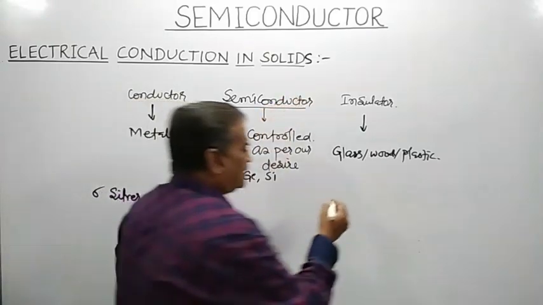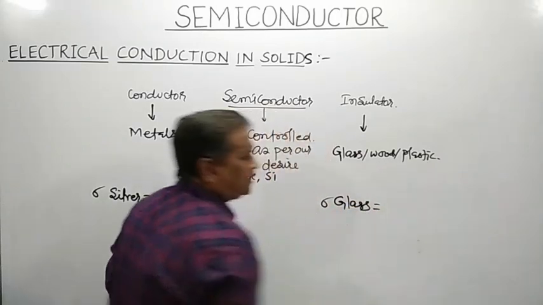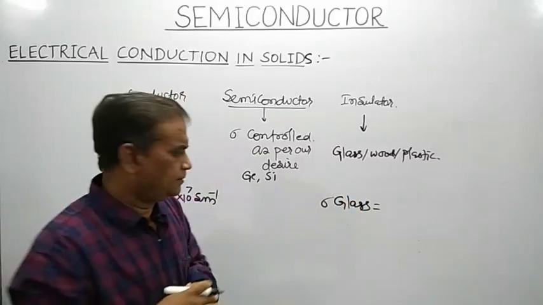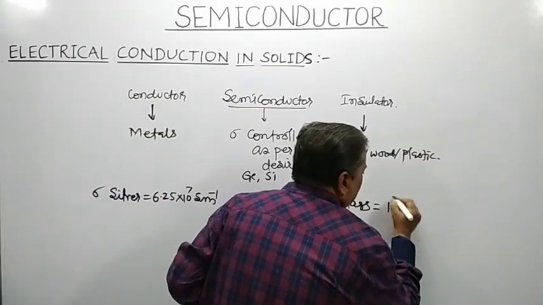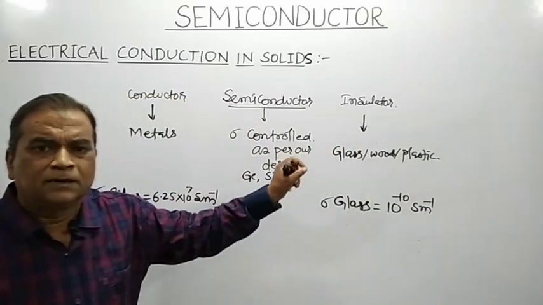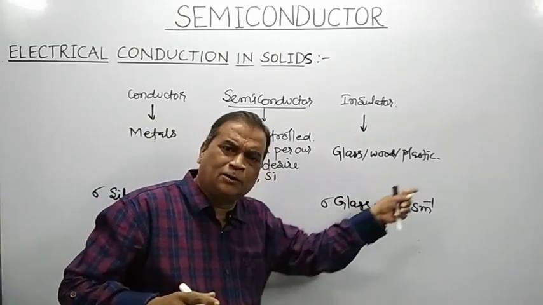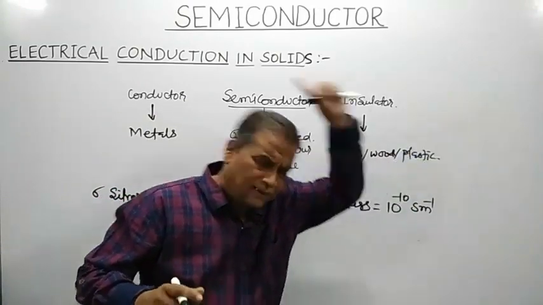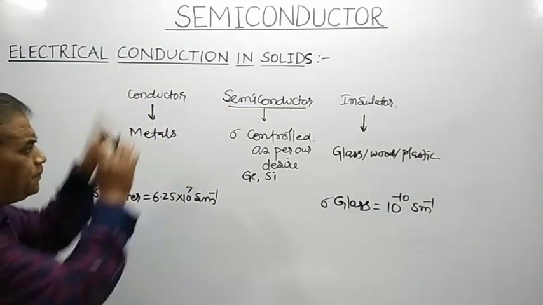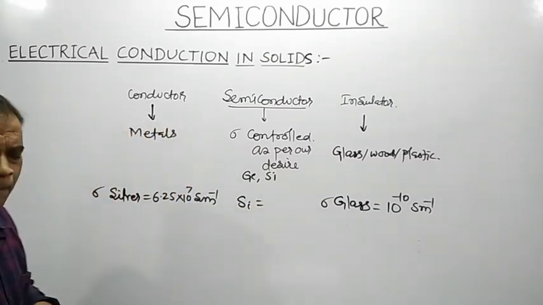For an insulator like glass, the electrical conductivity is 10 to the power minus 10 siemens meter inverse. See, the conductivity is very, very small, 0.0000000001 siemens meter inverse.